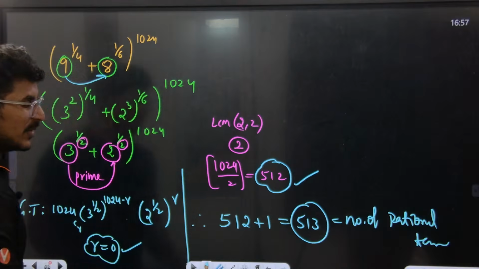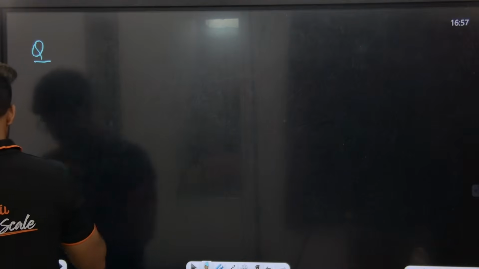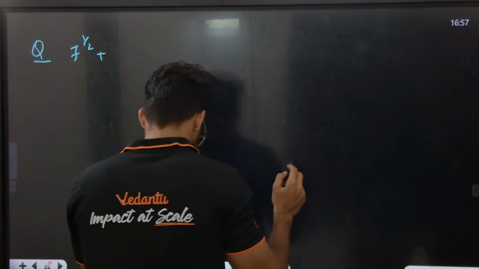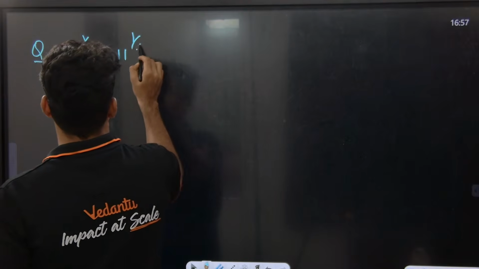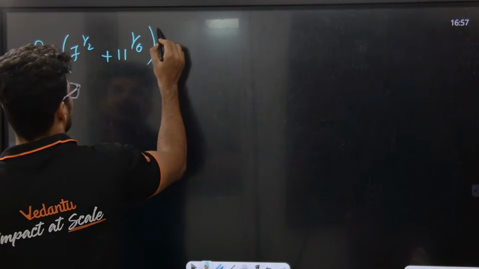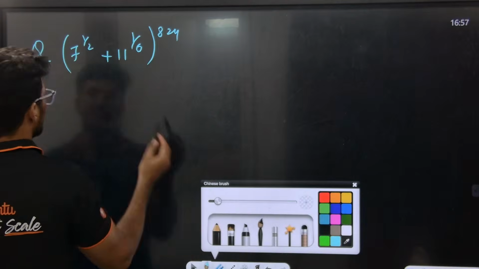Okay, I'll give you one JEE 2024 question. Find the number of integral terms in the expansion of (7^(1/2) + 11^(1/6)) whole to the power of 824. Okay, so find the number of integral terms.